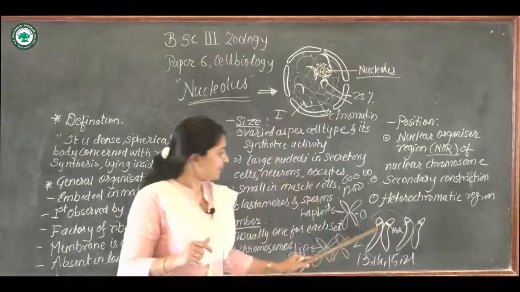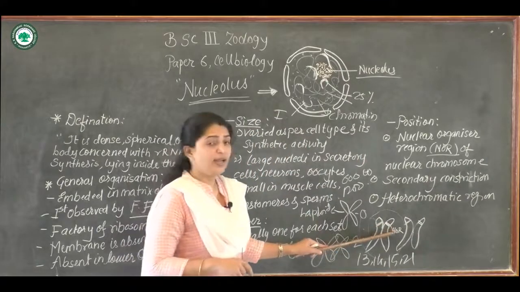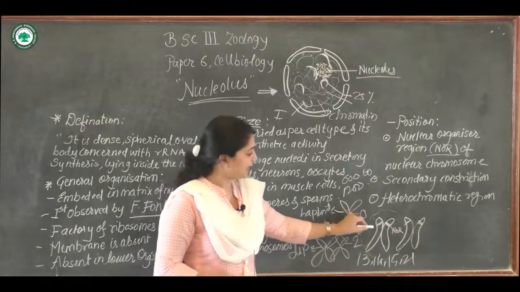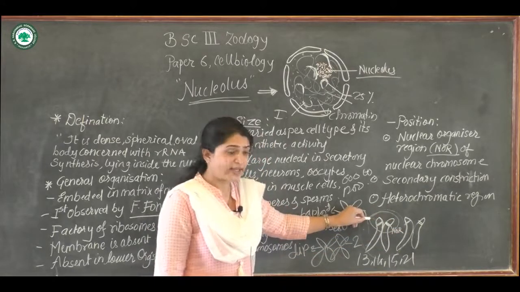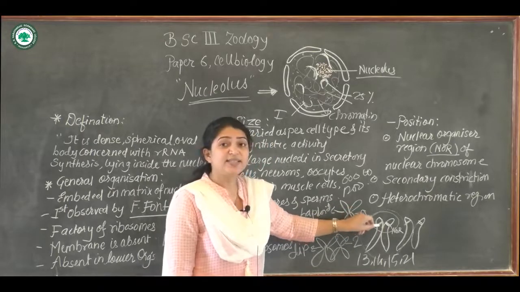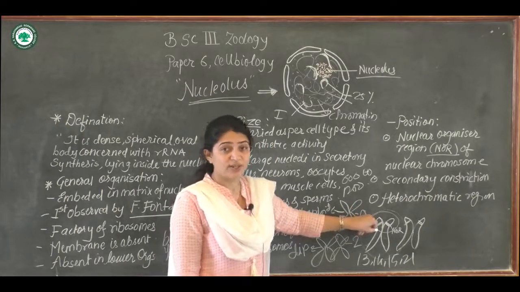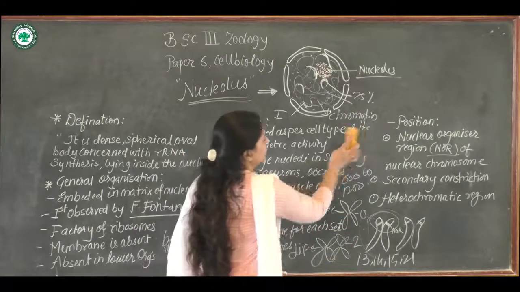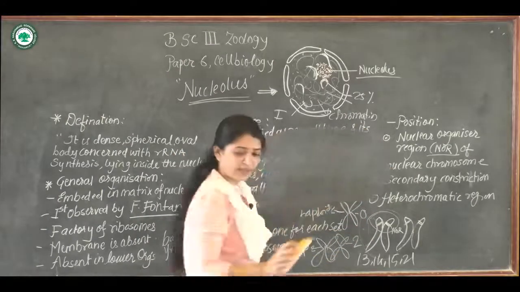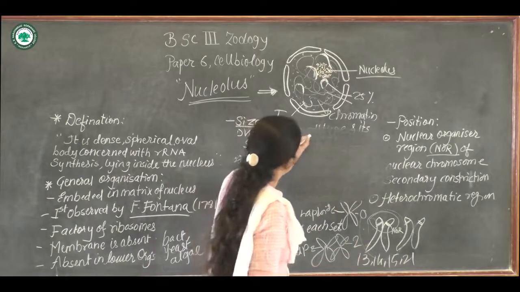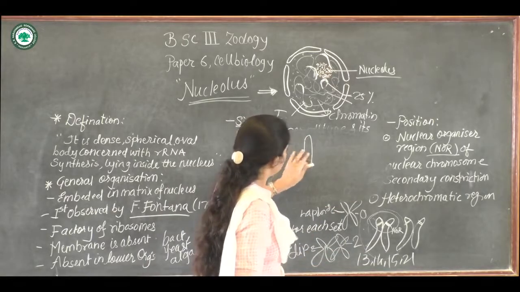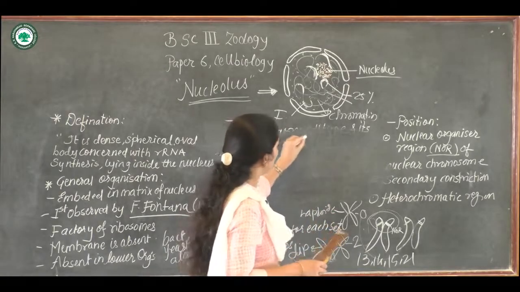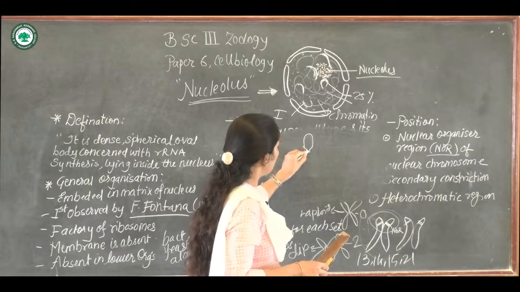On these chromosomes 13, 14, 15 and 21 there is a location called NOR, which is present at the secondary constriction region. Secondary constriction means, here I am drawing a chromosome where there are two constrictions.